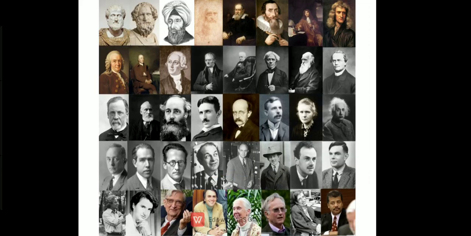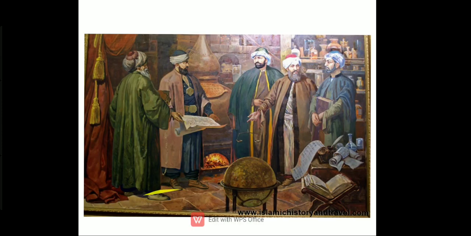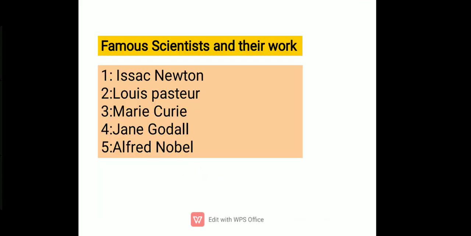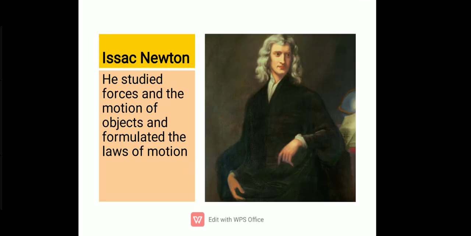Today we are going to introduce ourselves to some very famous scientists who have made great inventions in the past. Islamic scientists, we know, have made a lot of contributions to science. Today we are having an introduction to five scientists: Isaac Newton, Louis Pasteur, Marie Curie, Jane Goodall, and Alfred Nobel. The first one is Isaac Newton, and I know that all of you are aware of that name.